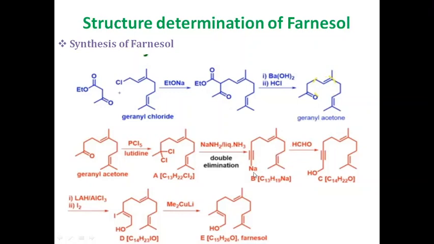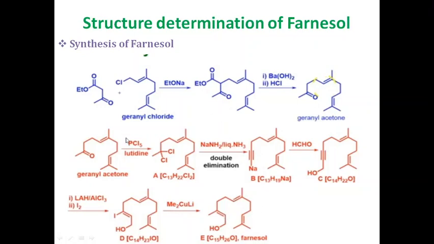Sodium acetylide reacts with formaldehyde, yielding propargyl alcohol. This propargyl alcohol again reacts with lithium aluminum hydride in the presence of aluminum chloride and iodine. It forms vinyl iodide. This vinyl iodide, on reaction with lithium dimethyl cuprate, which is the Gilman reagent, has one methyl group introduced in place of iodine, and we get farnesol.